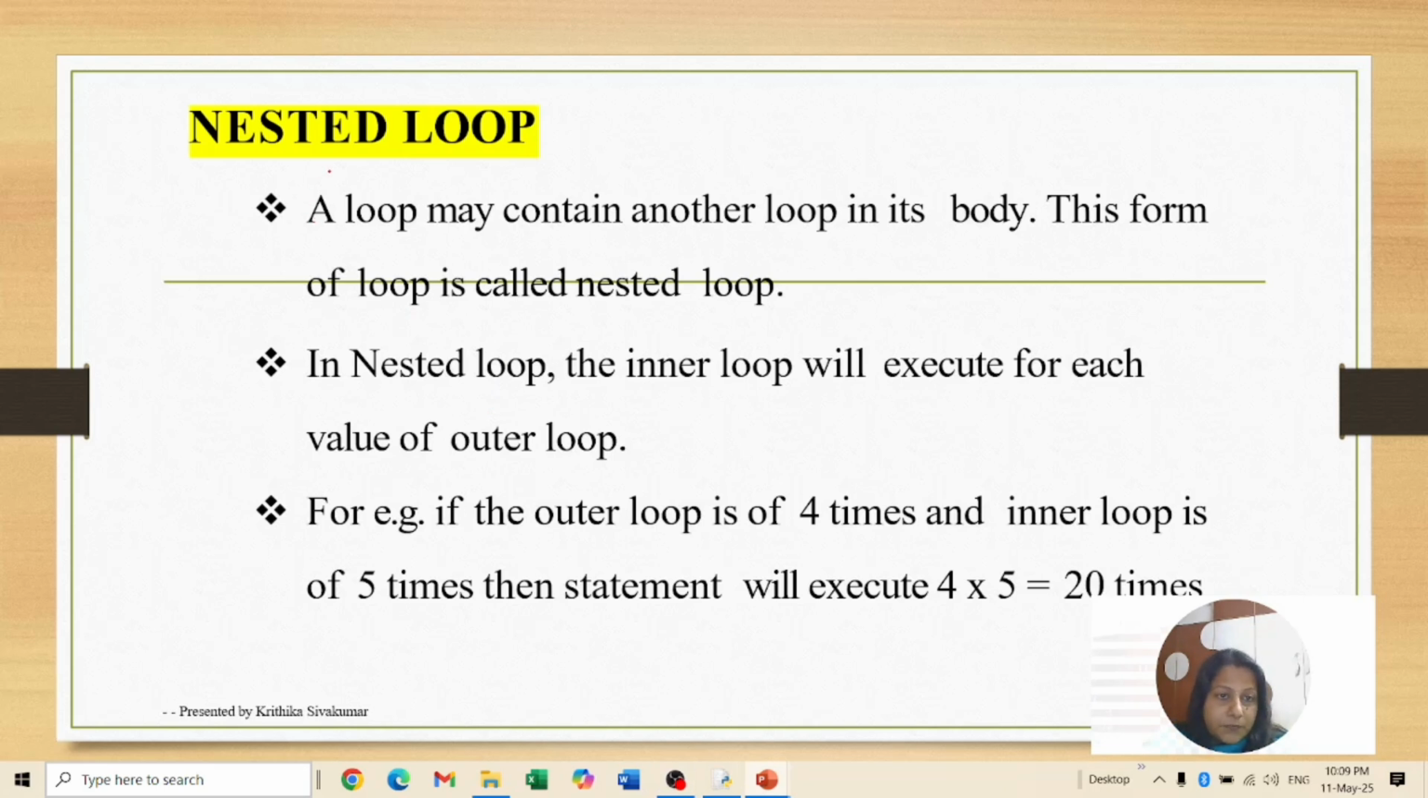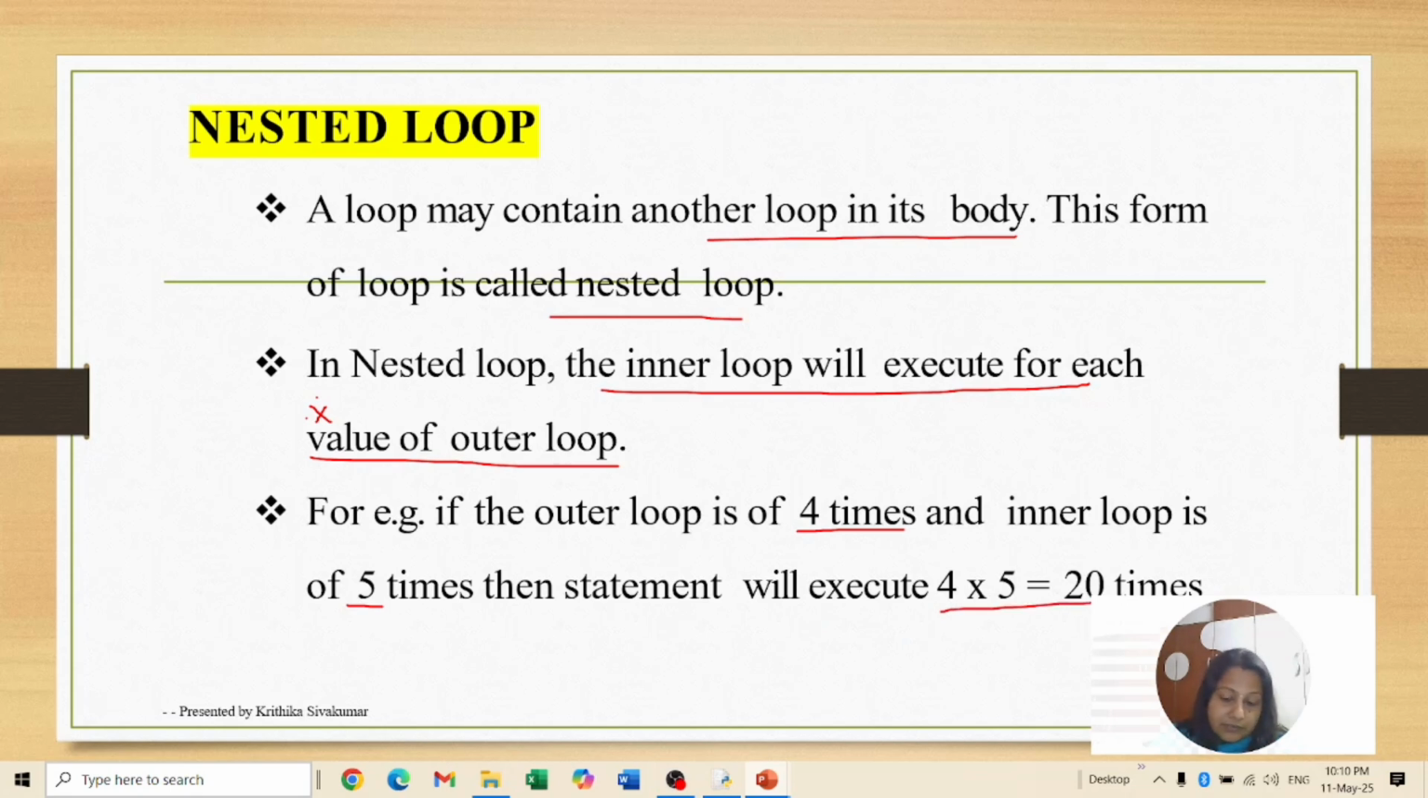Okay, the next concept is nested loop. What is the meaning of nested loop? A loop contains another loop in its body. This we can call a nested loop. So how will the nested loop work? The inner loop will execute for each value of the outer loop. This is very important. For example, if the outer loop runs 4 times and the inner loop runs 5 times, it will execute 20 times. Clear? Let's see with an example.